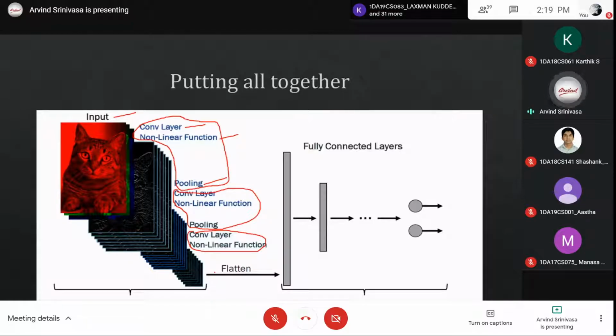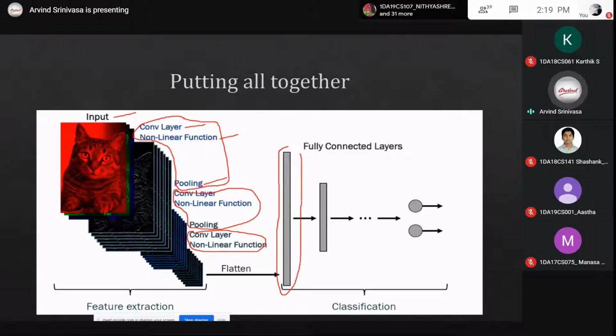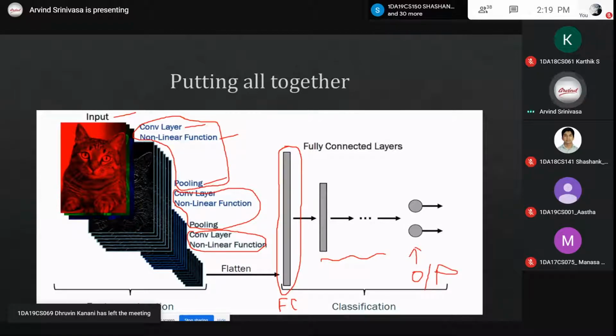Instead of doing the operation in two dimensions, we make it into a single dimension, which can be easily solved. This flattened feature is called the fully connected layer. With this fully connected layer, we can even reduce it to however many dimensions we want. So this is the output layer. These are the different steps that we need to follow while writing a deep neural network algorithm.